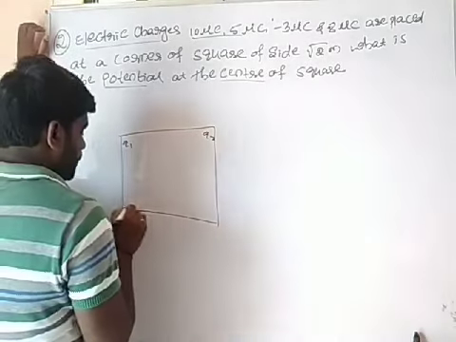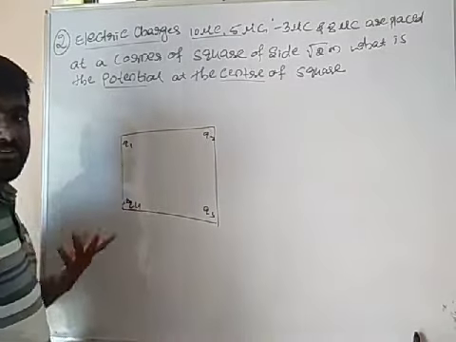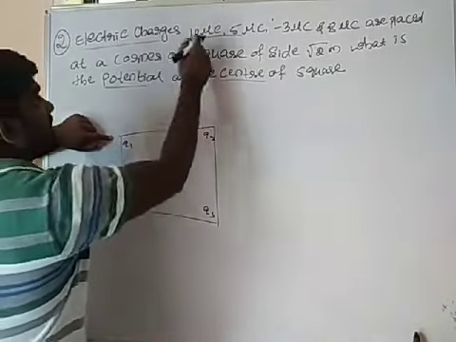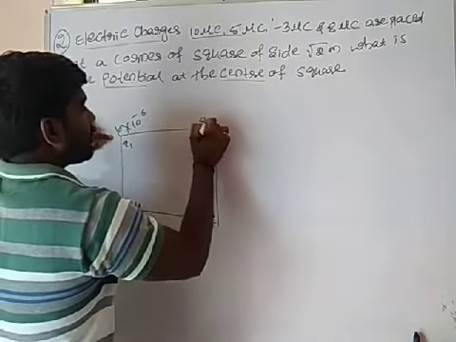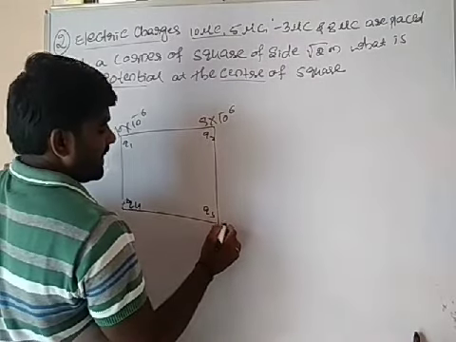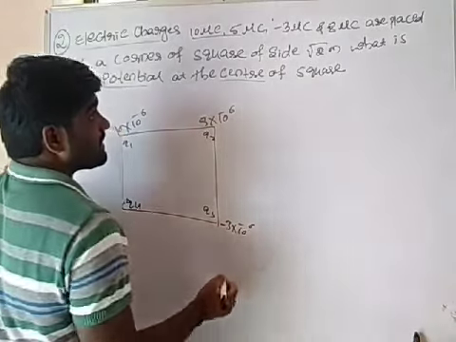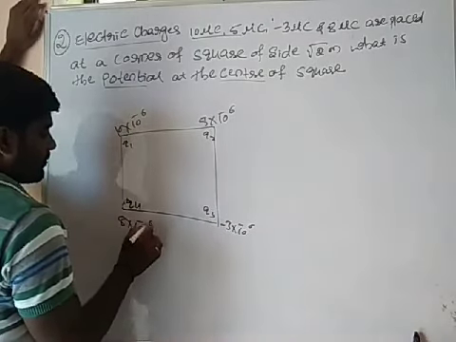Q1, Q2, it will be your Q3, it will be your Q4. Anywhere you may take. Q1, 10 into 10 to the power minus 6. Q2, 5 into 10 to the power minus 6. Q3, minus 3 into 10 to the power minus 6. Then, one more charge, 8 into 10 to the power minus 6.